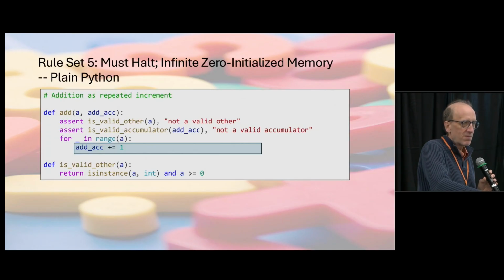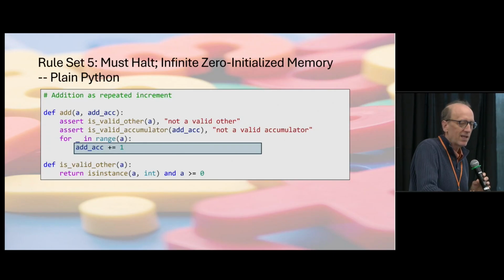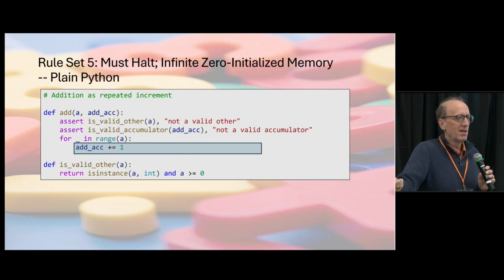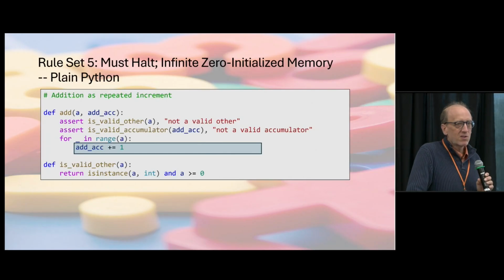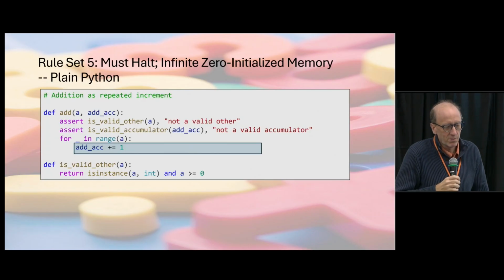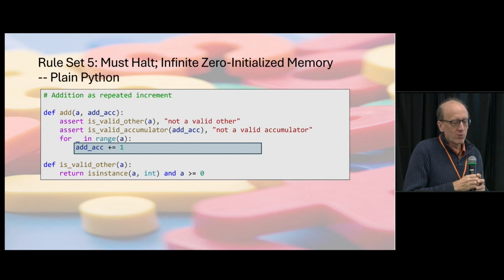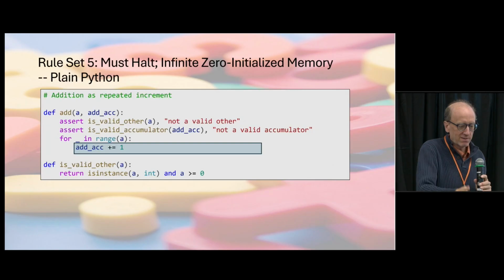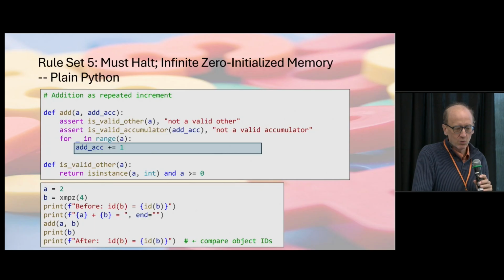So in this case, everything is written right here. Even though I'm doing the same increment we just talked about on the previous slide, I'm embedding it in the addition instead of calling the increment function. I'm inlining, so we can see everything at every stage. So in add, we're going to have 2 inputs. One's going to be a plain Python integer, and the other will be one of our fancy integers. We'll check the 2 types, and then we'll just loop a times, and each time we'll increment. I think you'd believe that when we're done, that's a way to add some number to what we had.